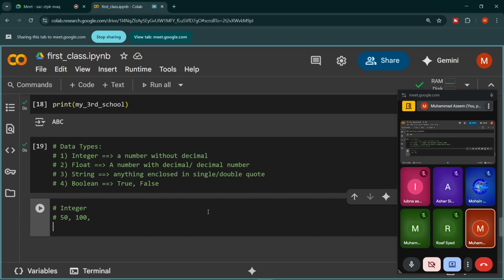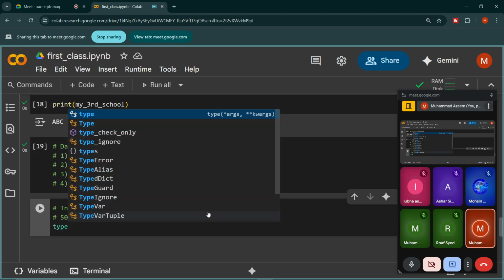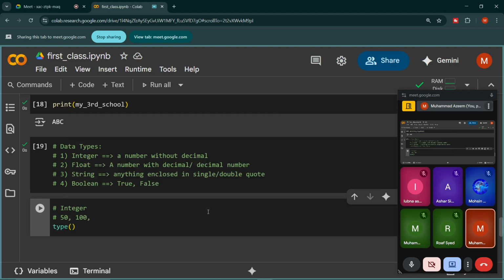And there is one important function here, which is type. Like we studied the print function in our first class, which shows whatever we provide to it on the console or at the bottom of the cell.